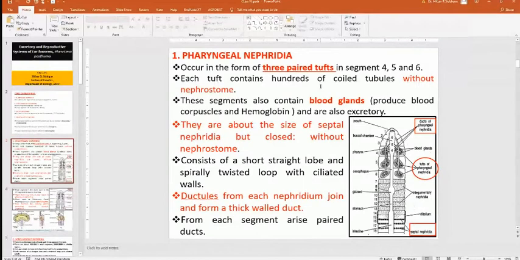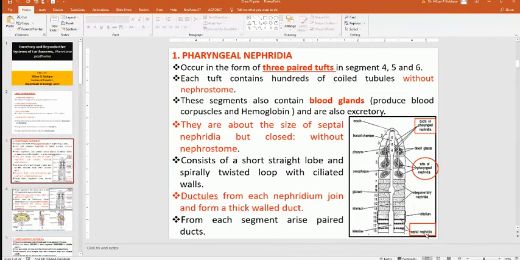Each tuft contains hundreds of coiled tubules without nephrostomes. What are nephrostomes? We'll discuss later. These segments also contain blood glands, which are also excretory in nature. What is the function of these blood glands? They produce blood corpuscles and hemoglobin. They are about the size of septal nephridia but closed, without nephrostome. They consist of a short straight lobe.